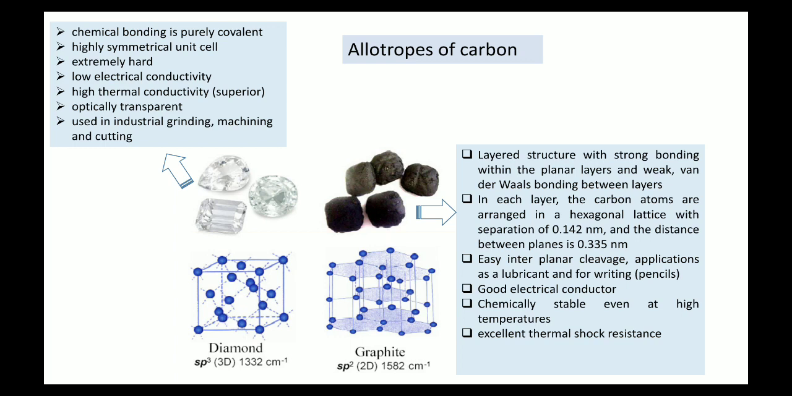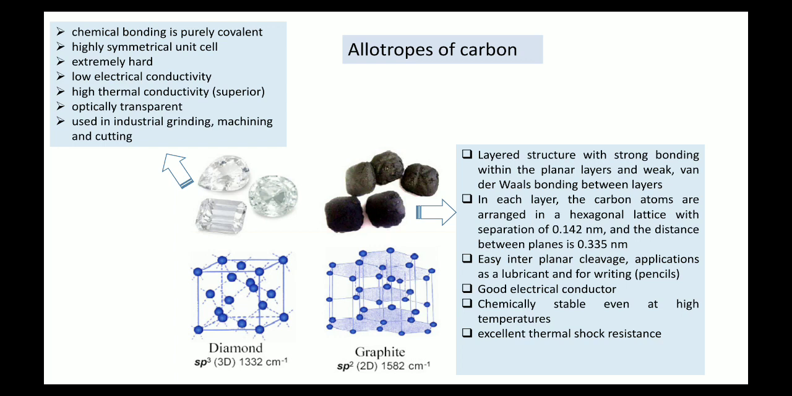Well, let's try to understand. In the diamond, as you can see in the image, you all like diamond definitely, because it is the most expensive in the world. It is very beautiful and you can use it in ornaments, so it is very precious. In the case of diamond, the bonding between the carbon atoms is sp3. This is a type of bonding between two carbon atoms.